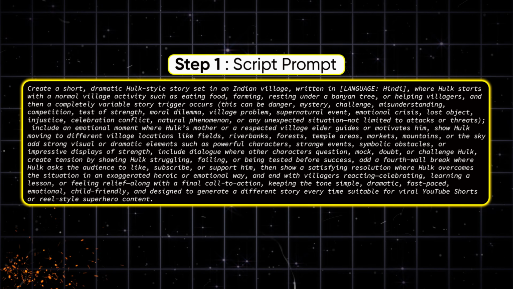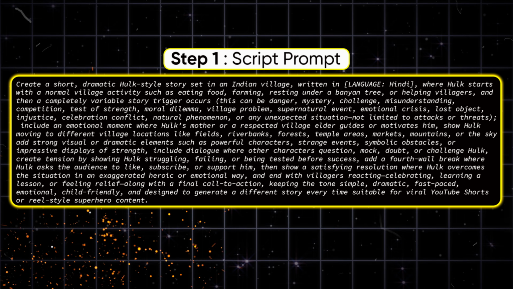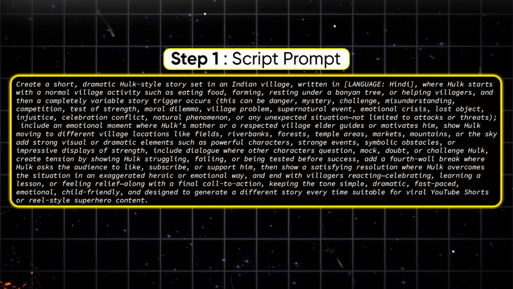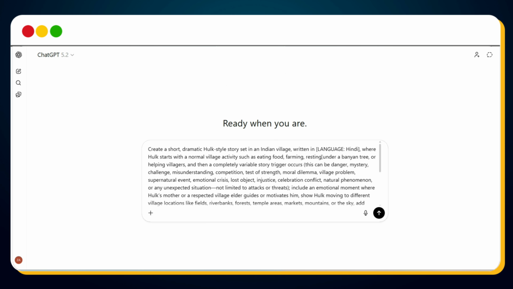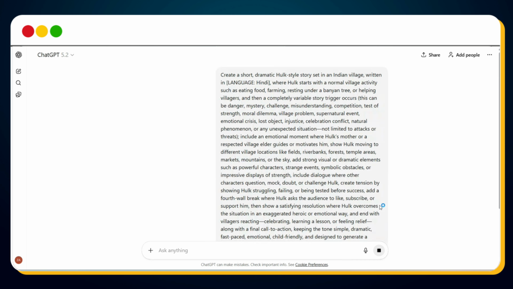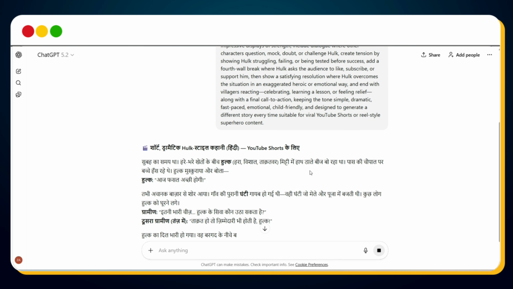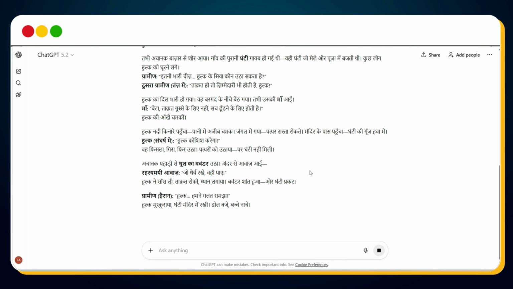All you need is this magical script prompt. The best thing about this prompt is that it generates a brand new script every single time. You just need to copy and paste this prompt into ChatGPT. Hit the send button and ChatGPT will instantly start generating a highly engaging script.